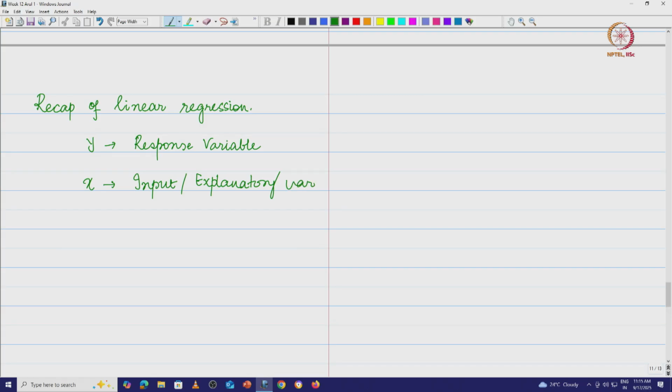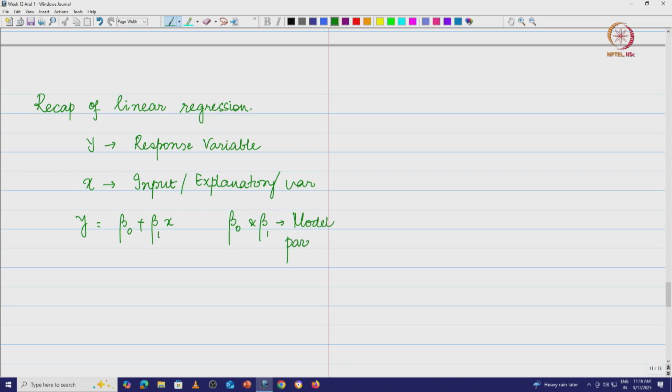We said we can fit a straight line based on how the data looks. We can fit a straight line using the expression beta naught plus beta 1 x. Of course, not at all times will the regression line pass through all the pairs x comma y that we observed. So we say y hat is equal to beta naught plus beta 1 x, where beta naught and beta 1 are the model parameters.